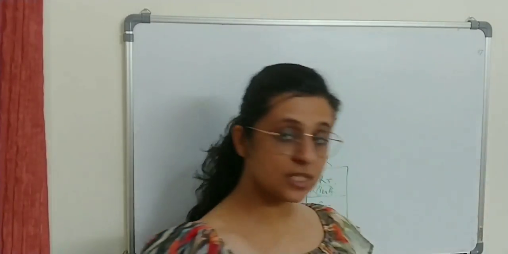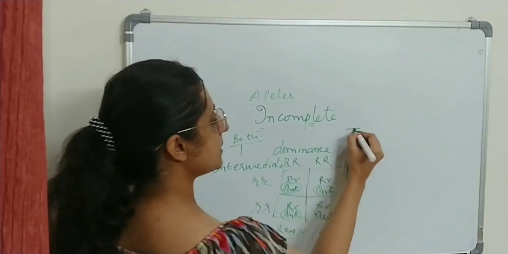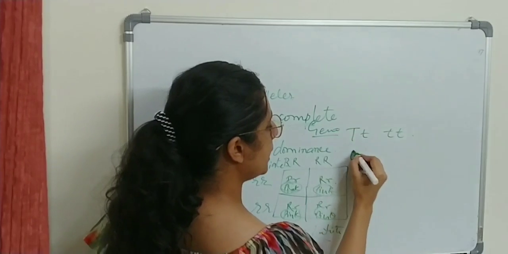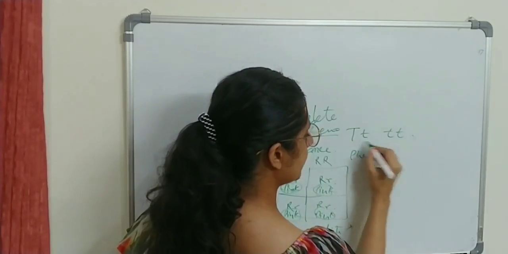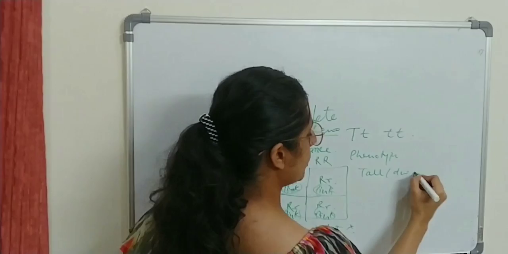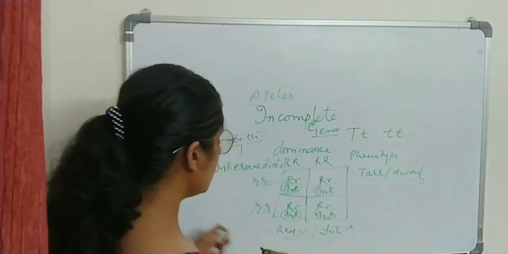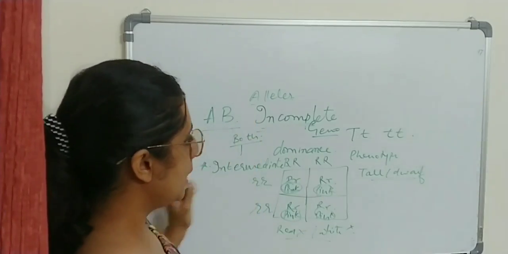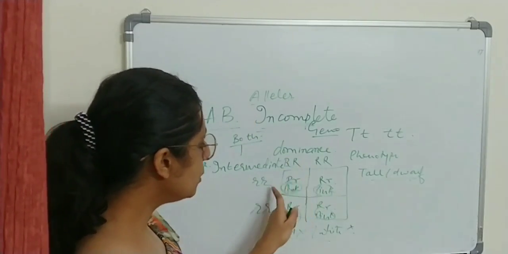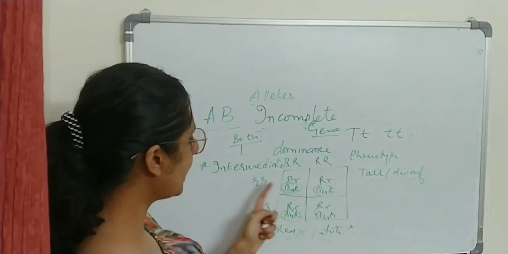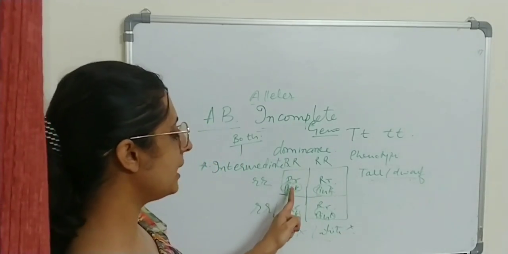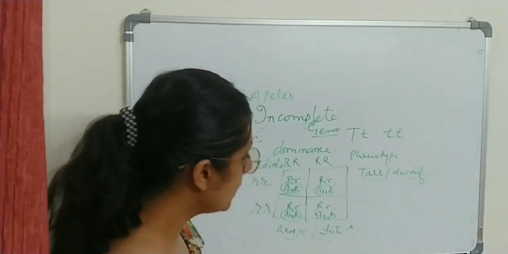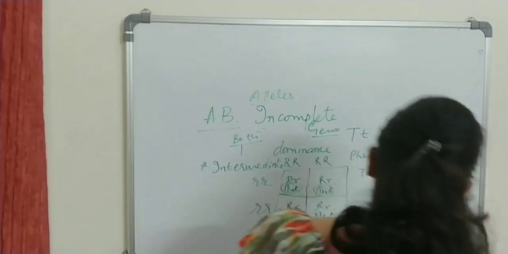So what we understood: what is genotype? It's a set of alleles. And what is phenotype? It is the expression of the character, either tall or dwarf, whatever you are able to see. What is codominance? When both the alleles are able to express themselves. And what is incomplete dominance? Neither of them is able to express themselves and the character is intermediate of the two, like pink flowers formed out of the red and the white flowers. So this is the concept of incomplete dominance.